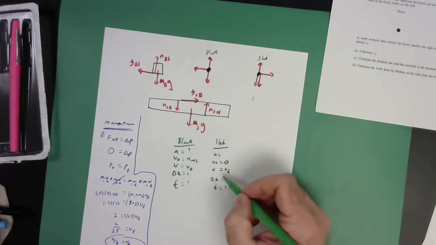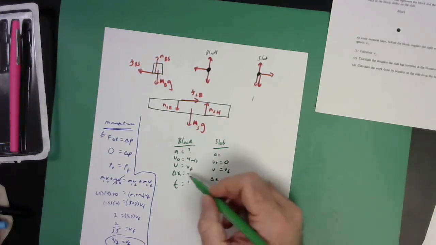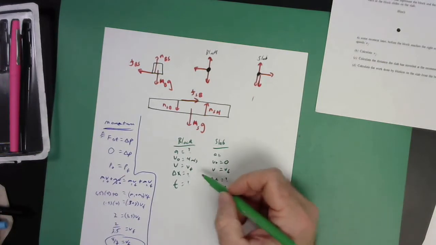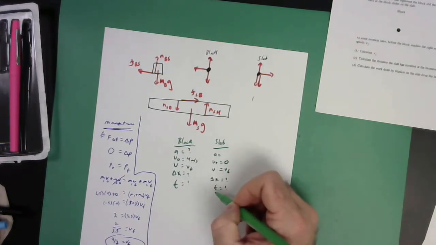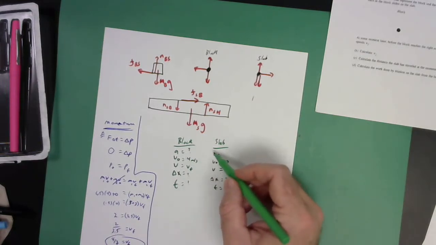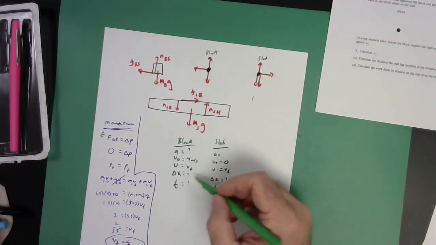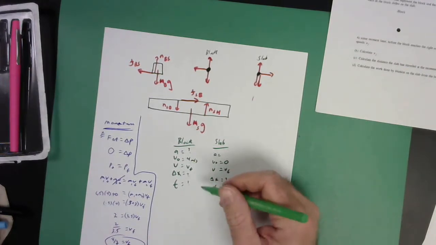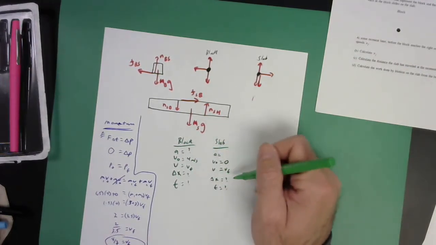That's for the block. But there is a relationship there, so maybe I can do something with that at some point. The t's being the same means I'm going to be able to sub and solve through the two equations perhaps. If I find the a for one, I can find the a for the other. You know what I mean? So there's some hope there. But I clearly need some more information. I have to have 3 variables to solve for a fourth.